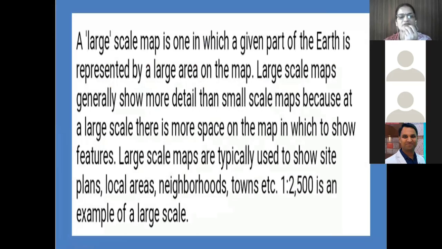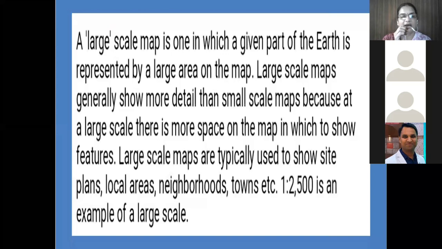Now students, different types of maps. There are large scale maps and small scale maps also. The large scale map is one in which a given part of the earth is represented by a large area on the map. Students, a large scale map is the map in which a given part of the earth is represented by a large area on the map.